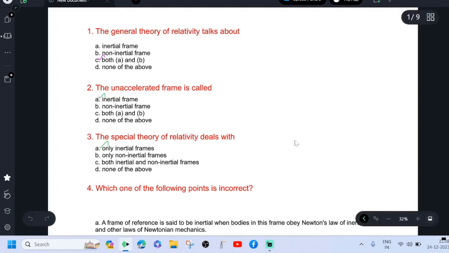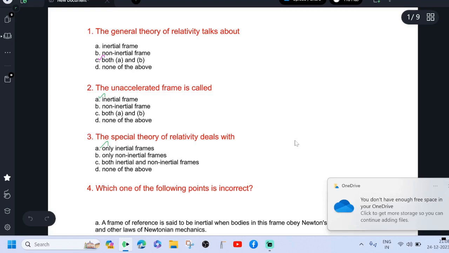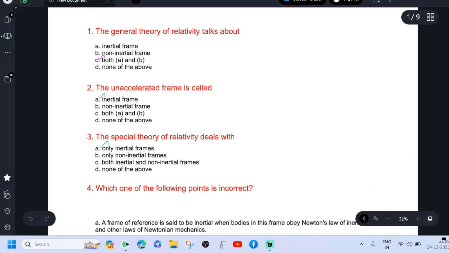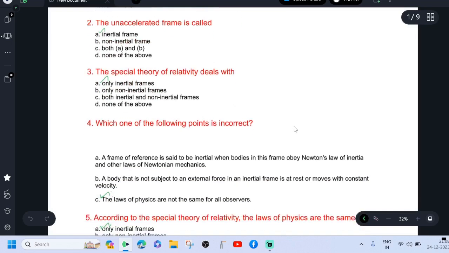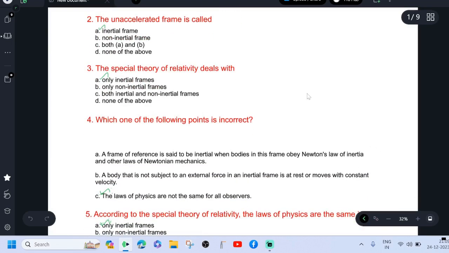See the first question. The general theory of relativity talks about both inertial and non-inertial frames. If you concentrate on special theory, that talks about only the inertial frames, whereas the general theory is dealing with both inertial and non-inertial frames. The unaccelerated frame is called inertial frame. The special theory of relativity deals with only inertial frames.